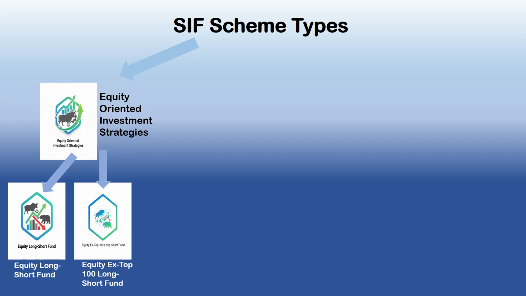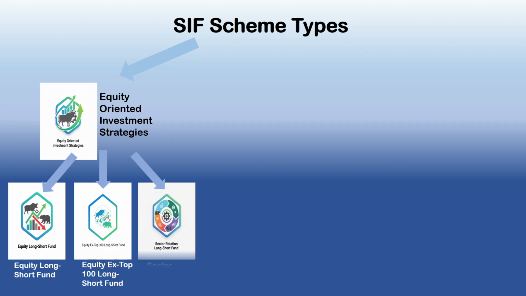The second type of fund in this is the equity ex top 100 long short fund. They invest a minimum of 65% in stocks outside the top 100 by market cap. So it applies the long short strategy primarily to the mid and small cap segments, targeting higher potential alpha but with higher risk as compared to the previous one.